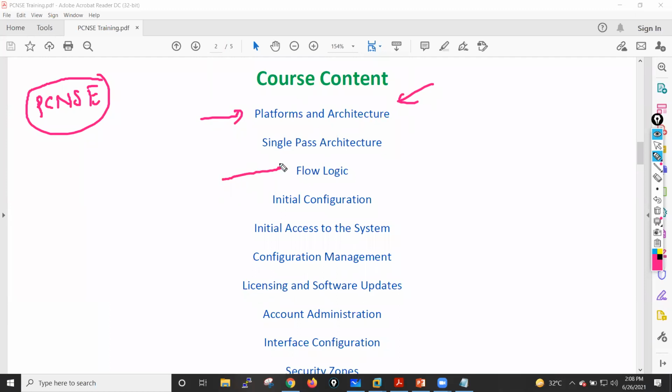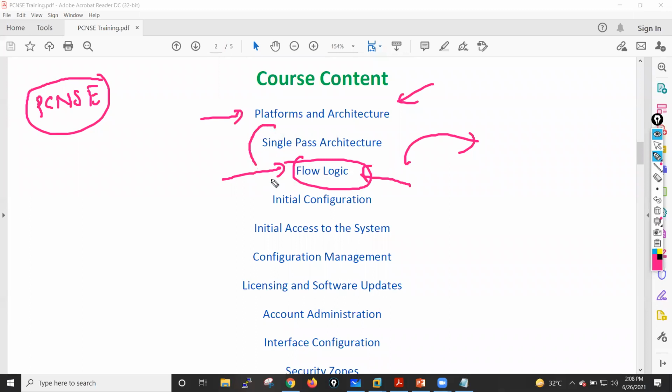I will also tell you the flow logic: when Palo Alto receives a packet, how it handles that packet, what different engines we have in the Palo Alto firewall, and through which engines that particular packet goes. All these things I will cover in your flow logic.